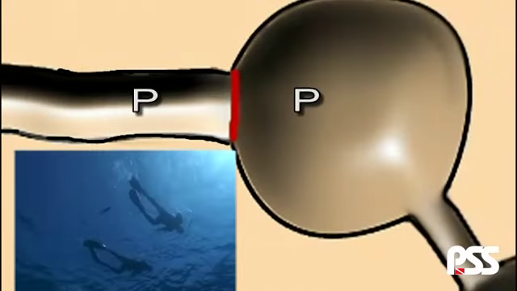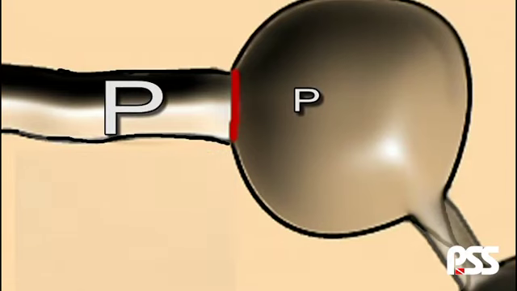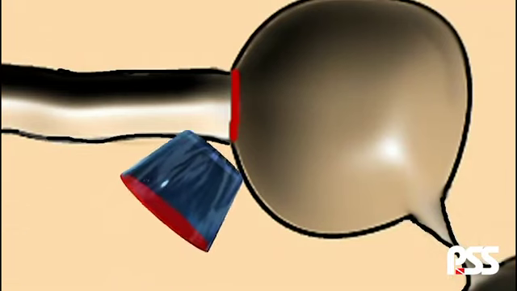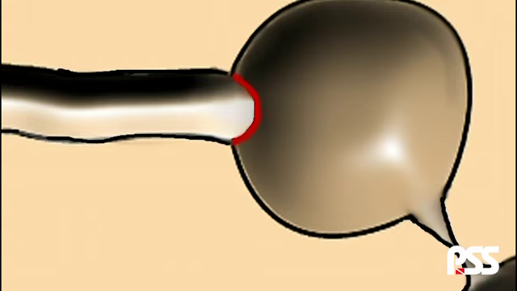As we descend, the pressure increases. If the pressure in the middle ear is not equalized, it behaves in the same way as the glass with a membrane. The eardrum curves inward, causing a sensation of pressure. This difference in pressure causes pain and may even result in the eardrum tearing.